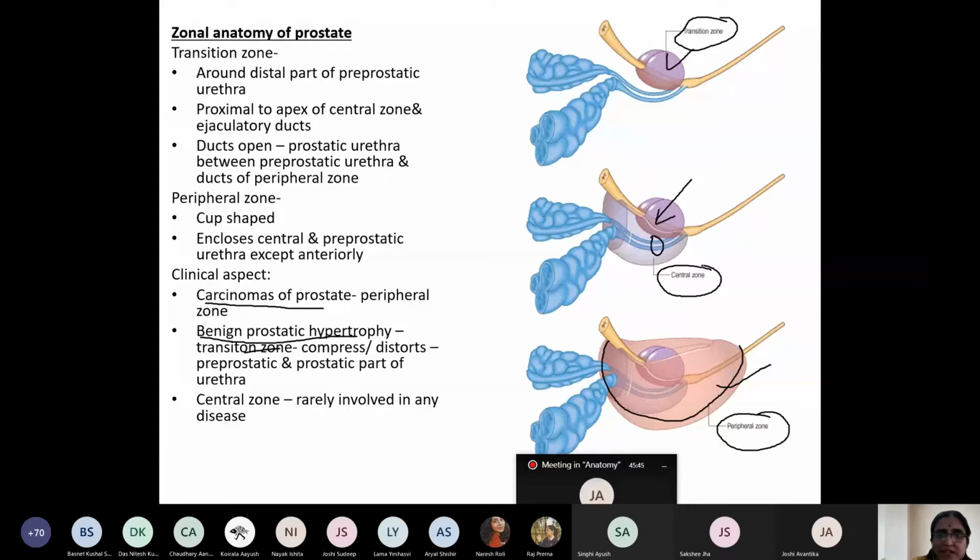Classification of the prostate is very, very important. Classification of the prostate is on the basis of anatomical classification, surgical classification, and zonal classification. Again I repeat, what are they? Anatomical, surgical, and zonal.